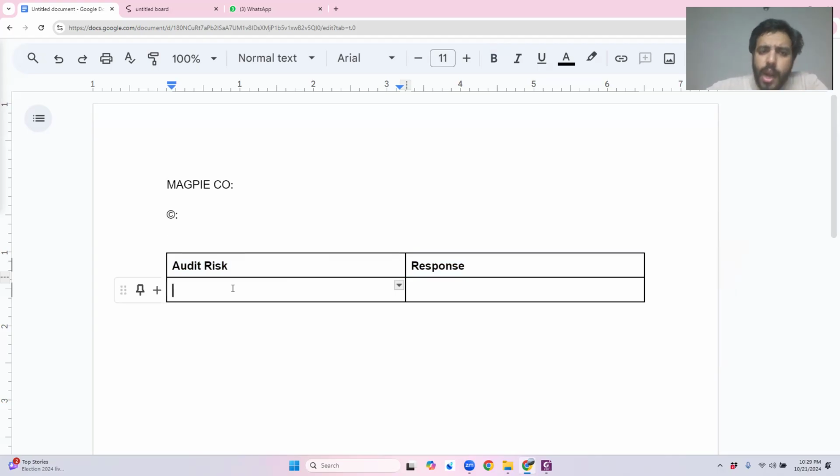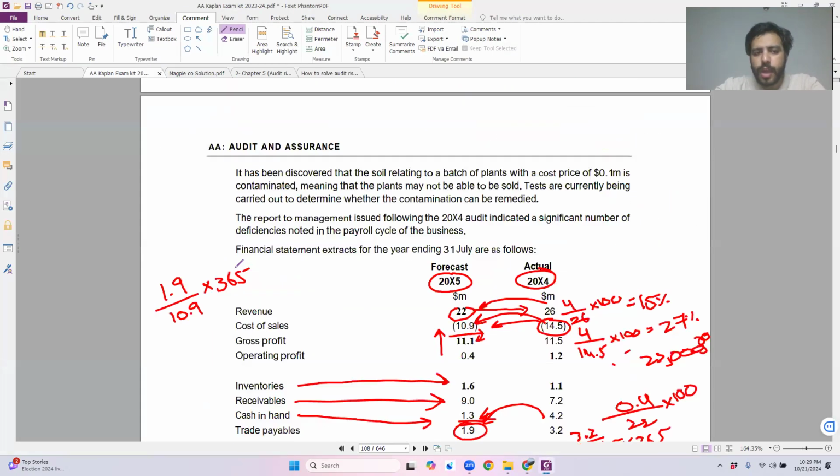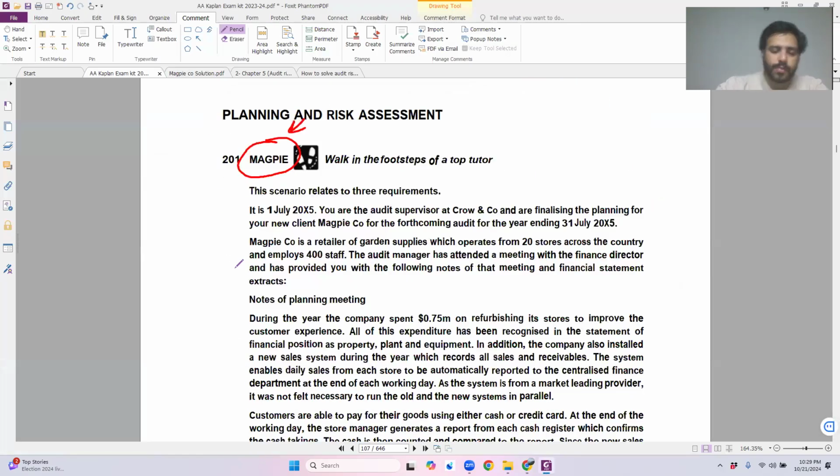So my question starts from here. I already have 3 audit risks in my mind. I'm not going to waste my time writing that down because that is my safe zone. Let's move towards the story now and let's start reading this story first of all. Okay, it is 1st of July 2015. You are the audit supervisor at Magpie Corporation. The examiner is basically right now telling me who am I within this audit. I'm an audit supervisor. This information for me is of no use.